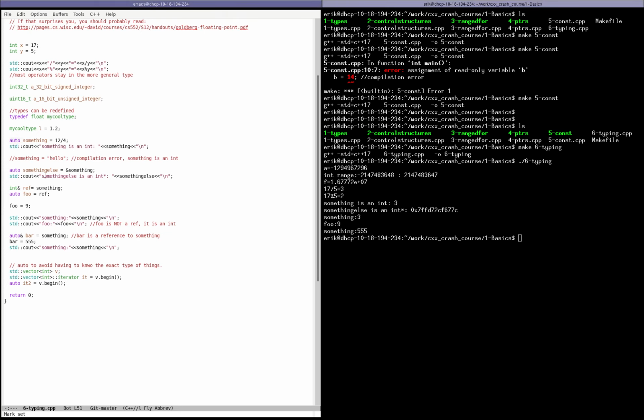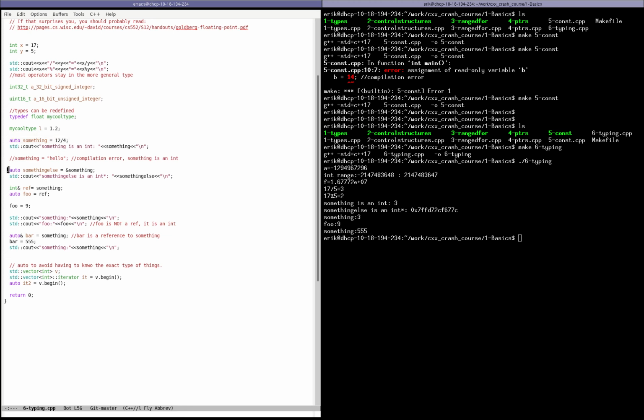Note that it's not because you write auto that you can change the type of something. It's still a strongly typed language where variables have one type and they don't change. Auto doesn't mean that you have some kind of a variable typed system in your language. It just means that you tell the compiler, I don't want to tell you what the type is. You already know what the type is, so use that one. That means that if you are trying to assign a string to something, you will not be able to do that because something is fundamentally an int. The compiler decided on this line that something was going to be an int.